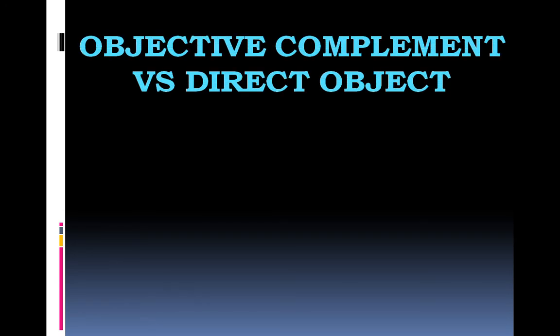Many students confuse objective complement with direct object when the verb has two objects: indirect object and direct object. We need to clear the confusion. Apparently, the difference between these two appears to be very thin, but actually it's not. Let's have the examples first.